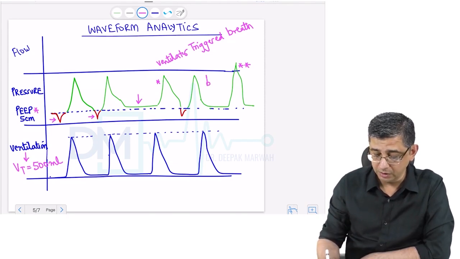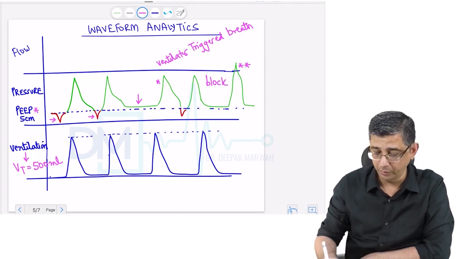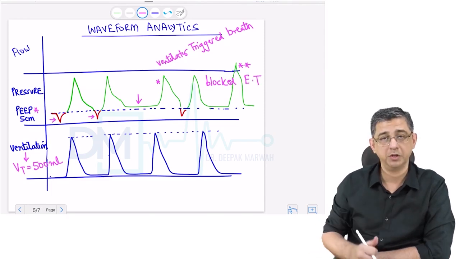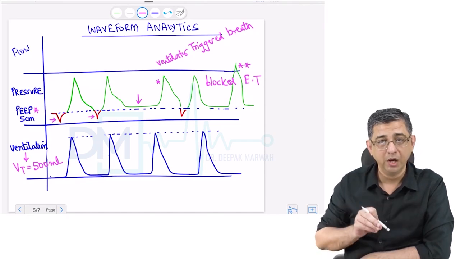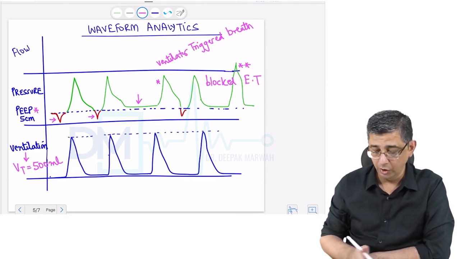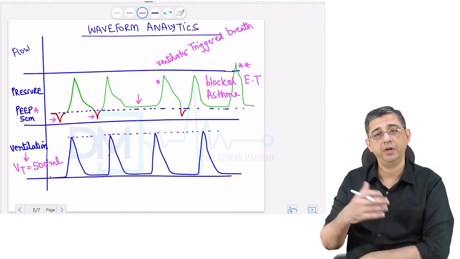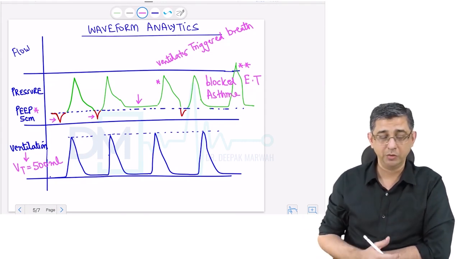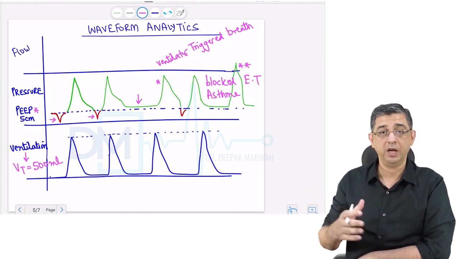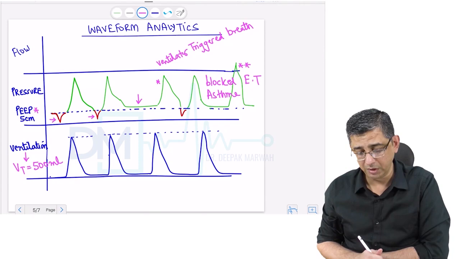One of the important reasons that you usually notice when you are ventilating your patients is a blocked endotracheal tube. The sudden spike of pressure will occur because the ventilator will have to apply more force to push the air against the increased resistance. Or it could be a patient of asthma who has deteriorated even further. He's already admitted with severe acute asthma, and is now going into impending respiratory failure. So the bronchospasm has worsened, airway resistance will increase, and that will result in an increase in the pressure spikings here.